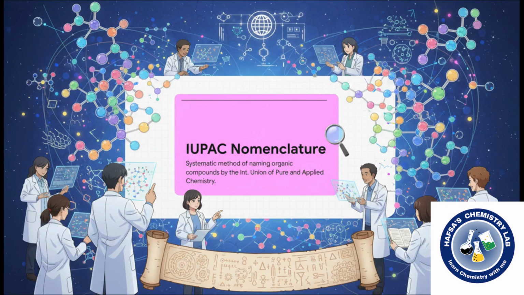Now, IUPAC stands for the International Union of Pure and Applied Chemistry. Decades ago, they realized something absolutely crucial. If scientists across the globe were ever going to collaborate, share research, or, say, discover new medicines, they desperately needed a systematic method to name organic chemical compounds. IUPAC nomenclature is basically the universal grammar of chemistry. It transforms what looks like pure rote memorization into a perfectly structured, totally decipherable system of global communication.